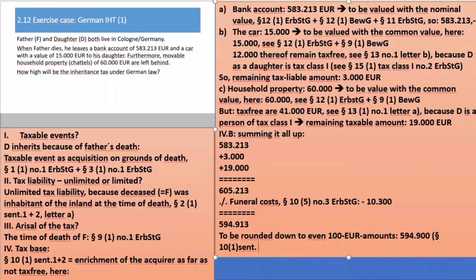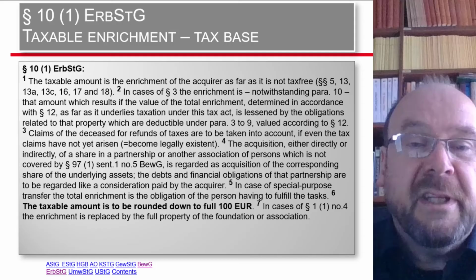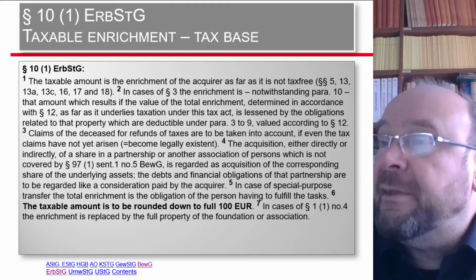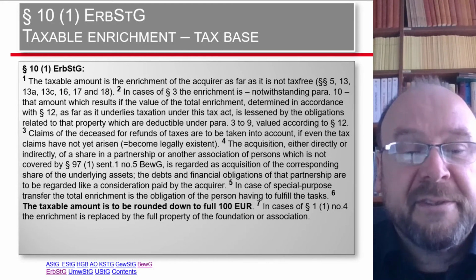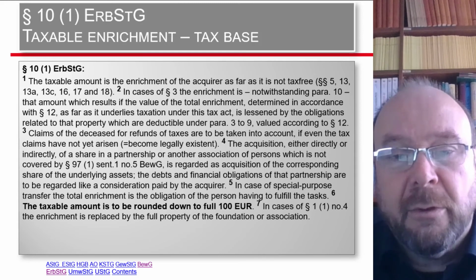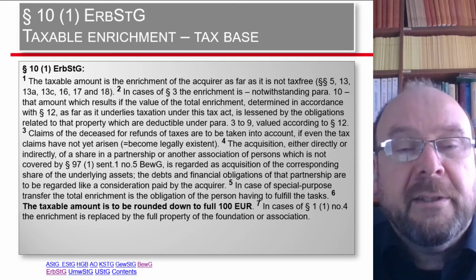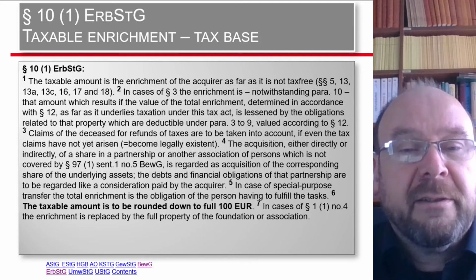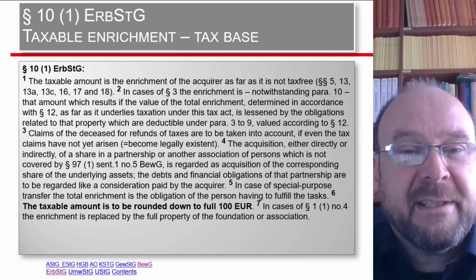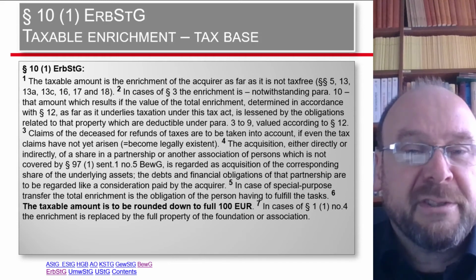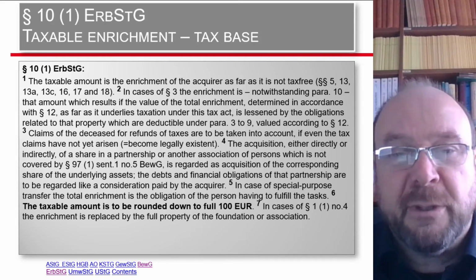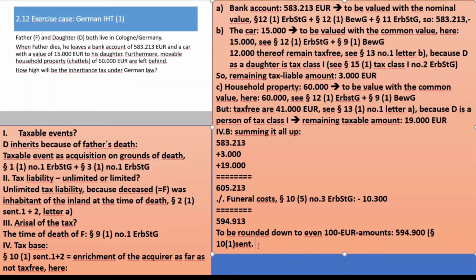And for the sentence, ladies and gentlemen, oh my god, naturally we do not remember the sentence, so we need to look it up. As you see here, that nice sentence: the taxable amount is to be rounded down to full 100 euro values, is 10(1) sentence 6. And so we can add this reference as a proof to our step, which we just made, because we rounded down to even 100. So that was 10(1) sentence 6 of the Inheritance Tax Act.